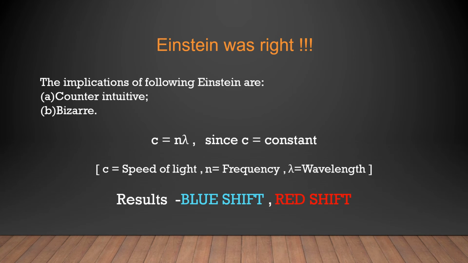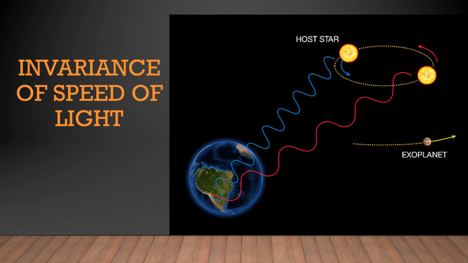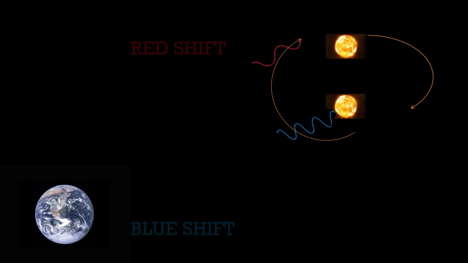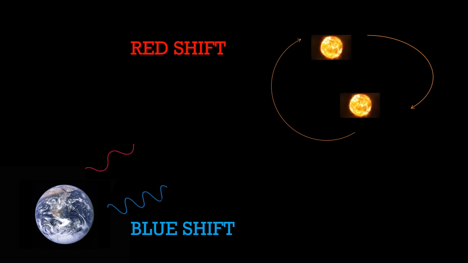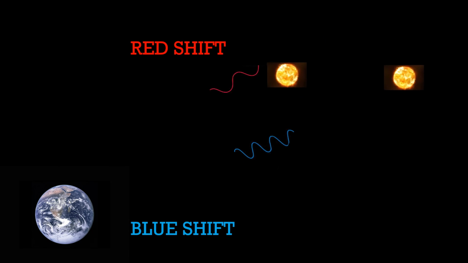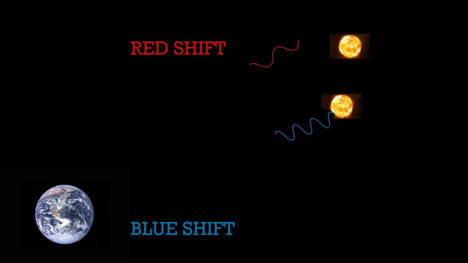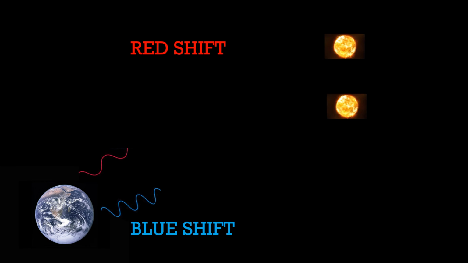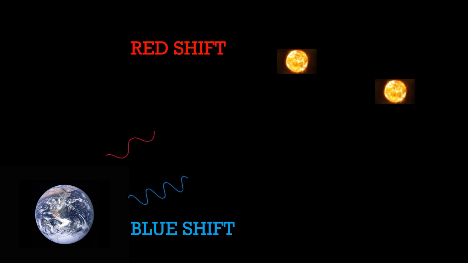We know that c equals nu times lambda, where c is the speed of light, nu is the frequency and lambda is the wavelength. Since c is constant, frequency and wavelength will vary, which in turn leads to red shift and blue shift. This is experimentally verified by observing a star coming towards the Earth. Its frequency increases but wavelength decreases, therefore the spectrum shifts towards blue, and we observe blue shift. In a similar way, if the star is going away from the Earth, frequency decreases but wavelength increases, therefore the spectrum shifts towards red, and we observe red shift.